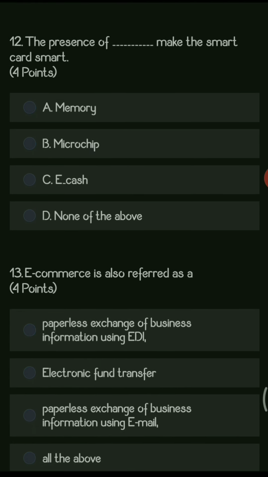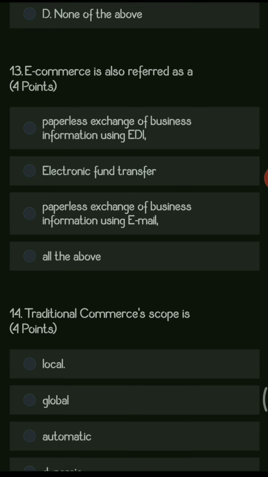Next question, the presence of Dash make the smart card more smart. Option A memory, B microchip, C e-cash, and D none of the above. The right option is B microchip, which is present on your smart card.